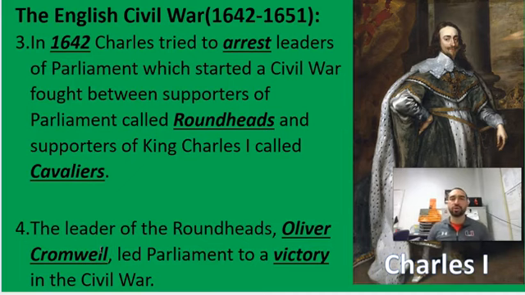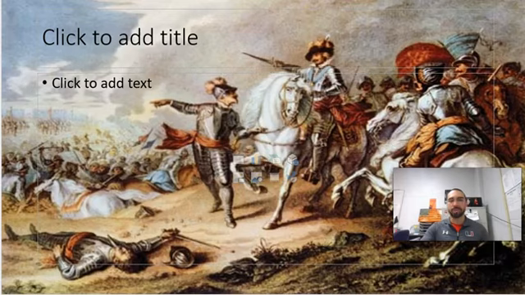In 1642, Charles tried to arrest leaders of Parliament, which started a civil war fought between supporters of Parliament called Roundheads and supporters of King Charles called Cavaliers. The leader of the Roundheads, Oliver Cromwell, led Parliament to a victory in the English Civil War.